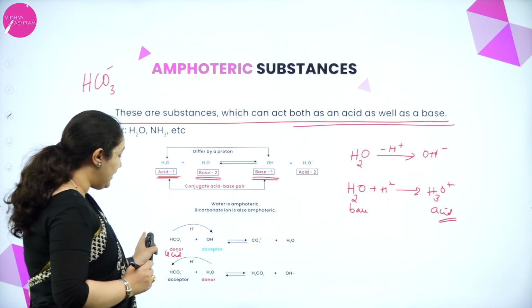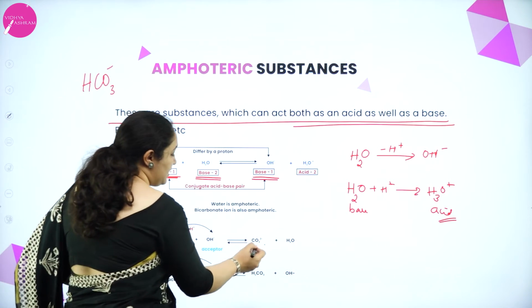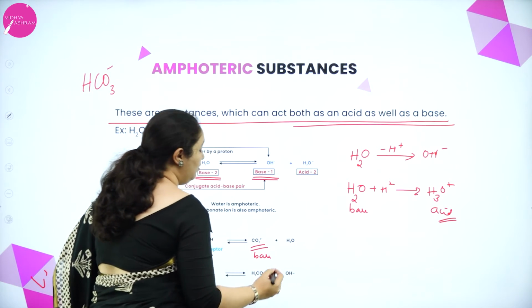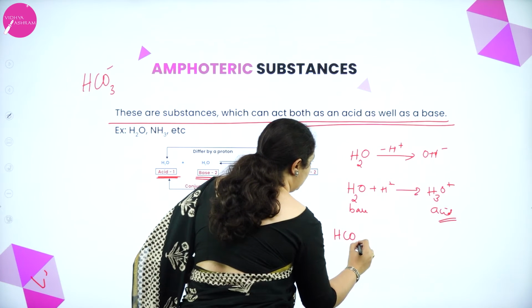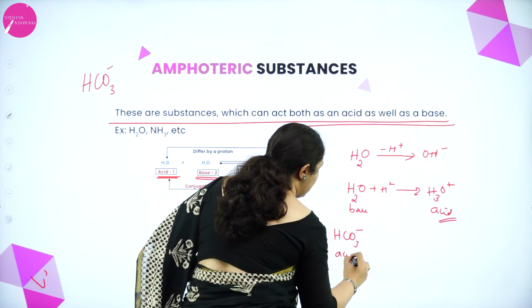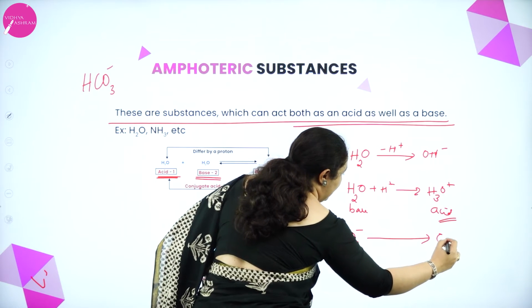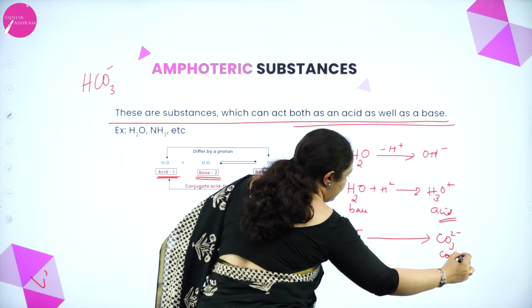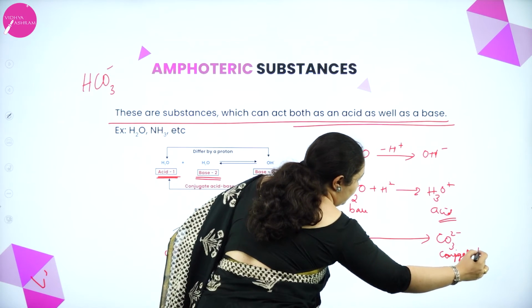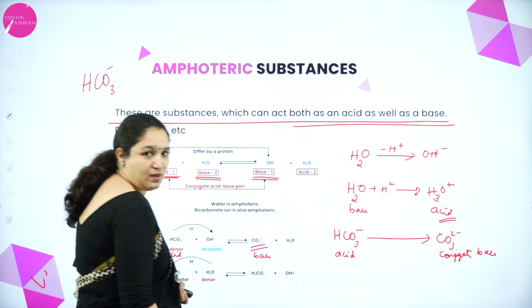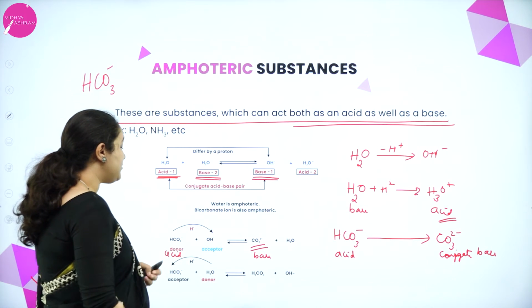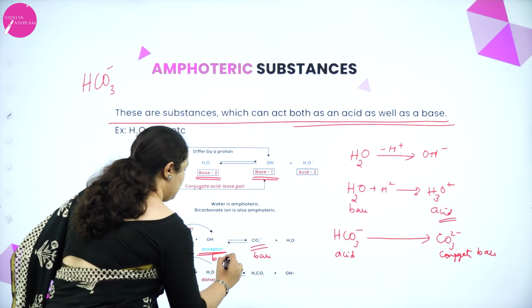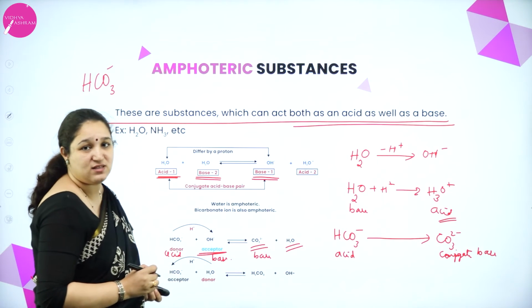Okay. So, if I remove an H plus ion, what will I get? I will get CO3 2 minus ion, which is a base. So, HCO3 minus ion, if it acts as an acid, I will get CO3 2 minus ion, which is the conjugate base. Okay. Now, OH minus is the acceptor, that means it is the base, to form H2O, which is the acid.